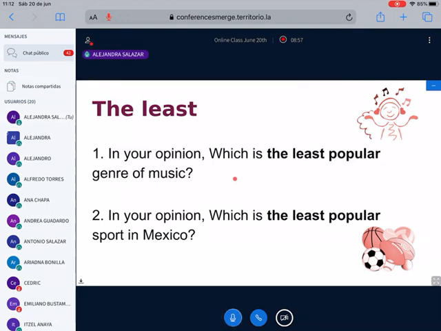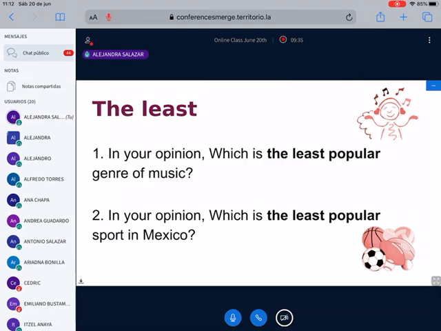Okay, for example, Itzel, Emiliano, Alfredo, how can you write the complete sentence? Sully, how can you write your answer in a complete sentence? Antonio, Ariana? Yes, Santiago? Antonio, tell me your answer. You say Tejano.